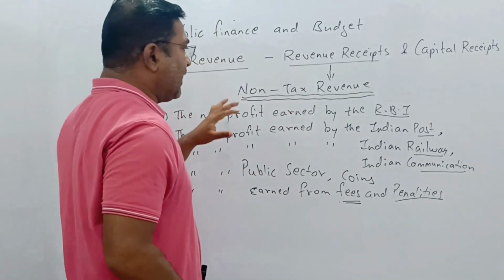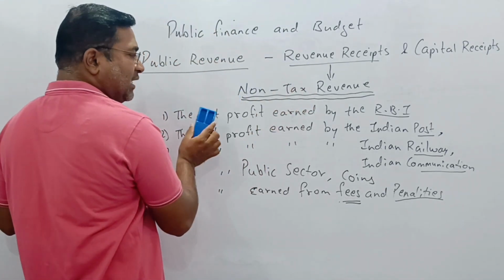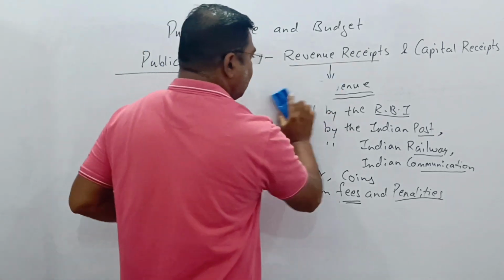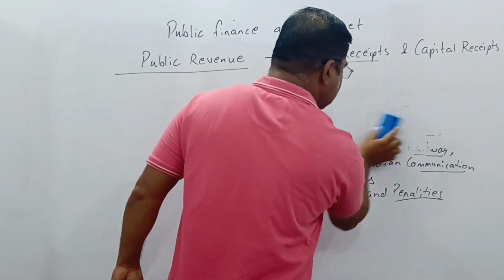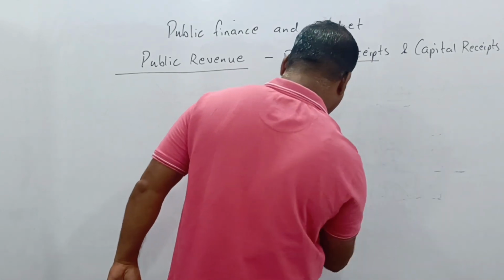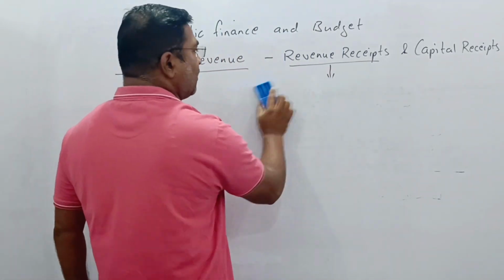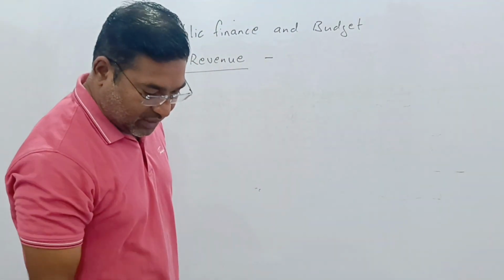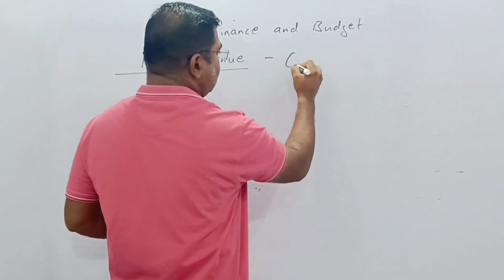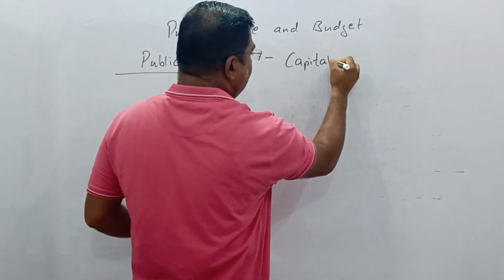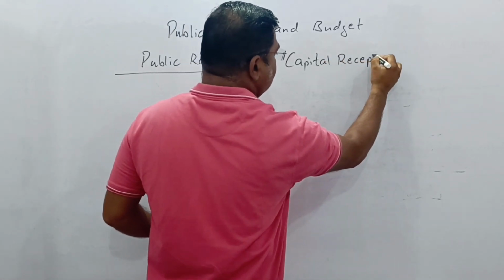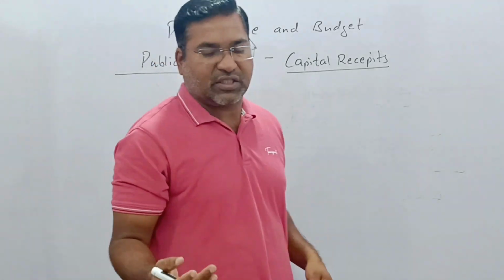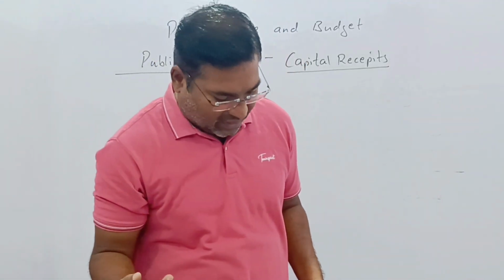Now, in front of us, another topic regarding the capital receipts. What does capital receipt mean? Capital receipt is the second part of our public revenue. After revenue receipt, let us go to the capital receipt. This also plays a very important role. Further, in the next session, I will show you the chart regarding that.